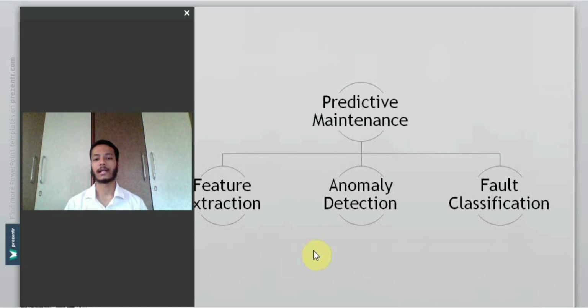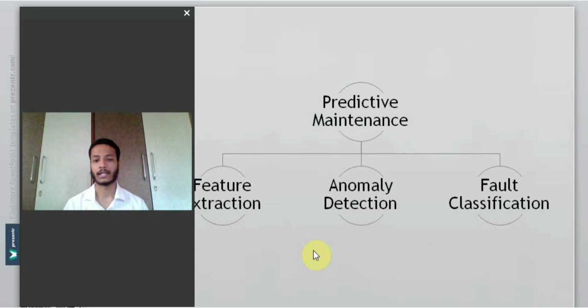Whenever data is recorded from a machine, it is recorded from a sensor known as a vibration sensor, so the data is in the form of vibrations. This data needs to be converted into the time domain so that we can apply machine learning algorithms and build a model for it. For that we need to perform the feature extraction method.